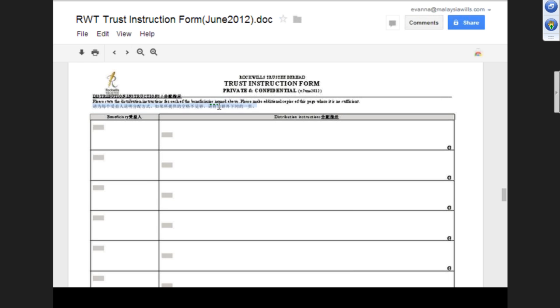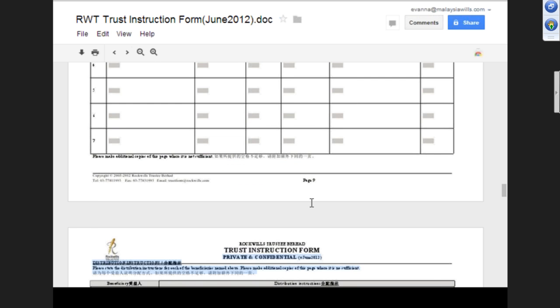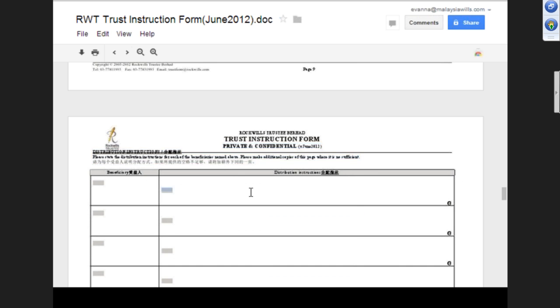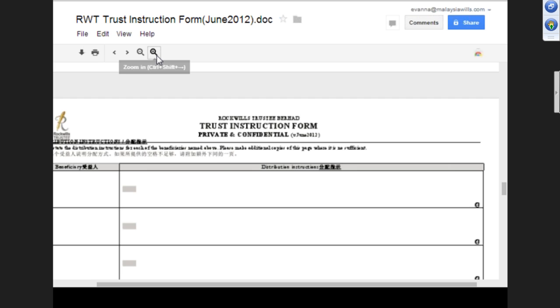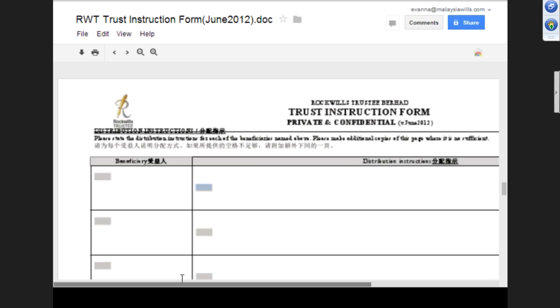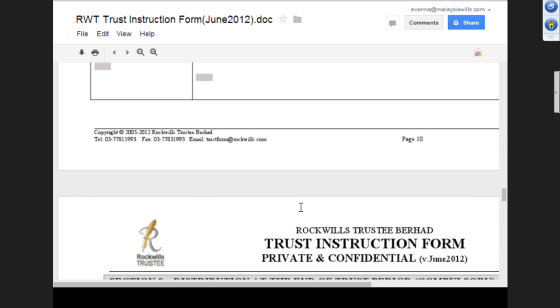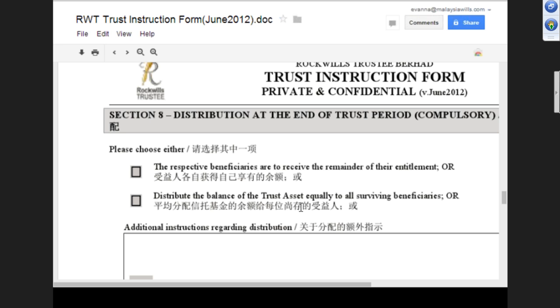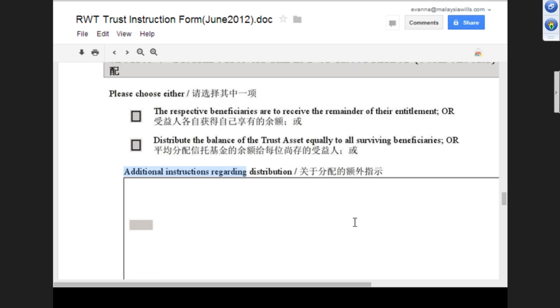And then this is the beneficiary on the distribution instruction. You want to customize. Here is about customization already, right? Because here you put in the percentage, and then here you want to customize it, every month. Correct. How do you want to give it out to the beneficiaries? And then this is distribution at the end. So at the end of trust period, if there are still some balance remaining, this is how you want to distribute it. You want to distribute it proportionately or equally to all surviving beneficiary. Or if you have additional instruction.